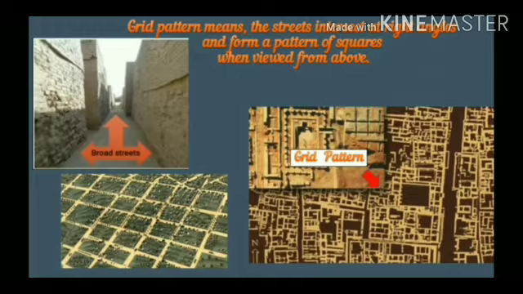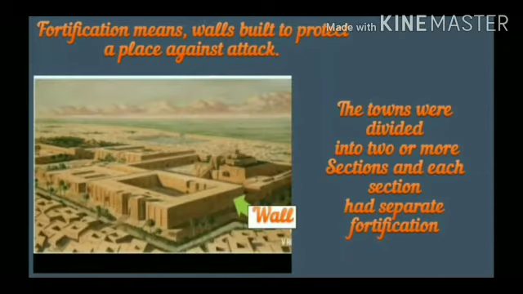Okay students, what is the grid pattern? Grid pattern means the streets intersect at right angles and form a pattern of squares when viewed from above. The towns were divided into two or more sections and each section had separate fortification.